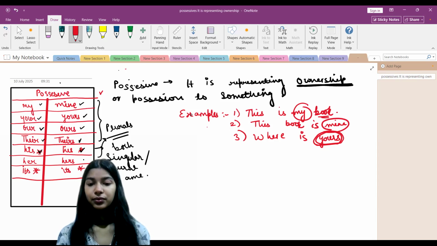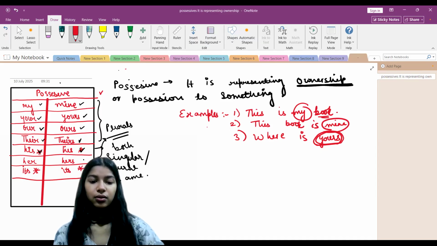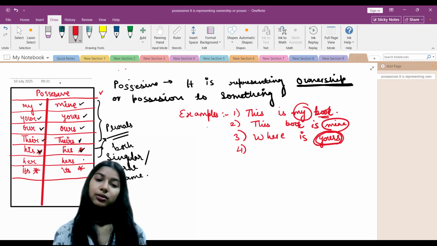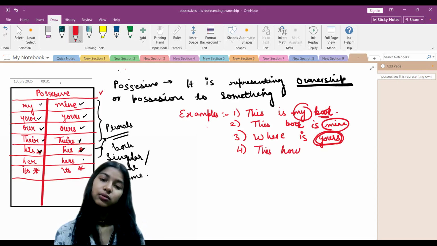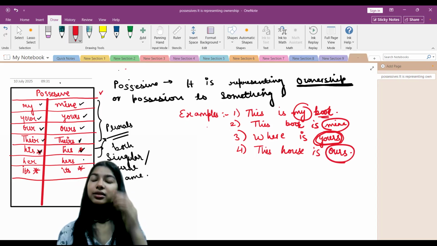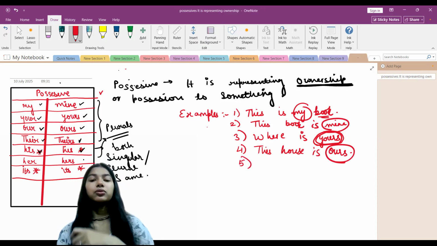So here the word yours is again a possessive pronoun. Okay, kids? Let's talk about the fourth example. Let's say this house is ours. So here the word ours is again the possessive pronoun that shows the ownership of the house, that this house belongs to ours.